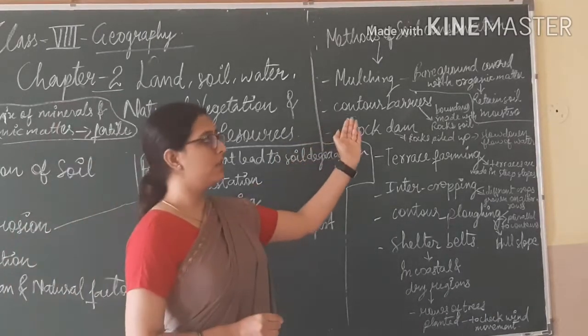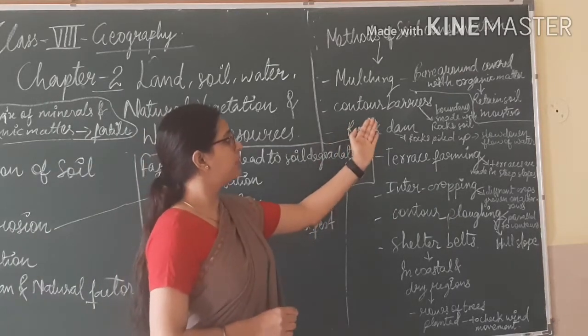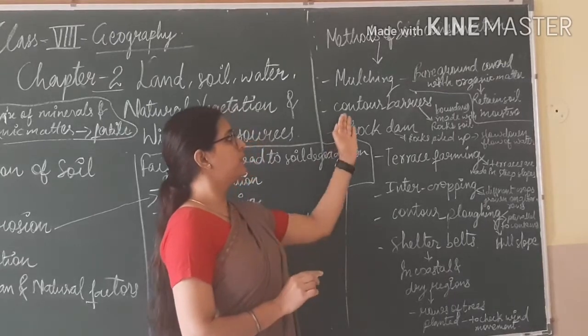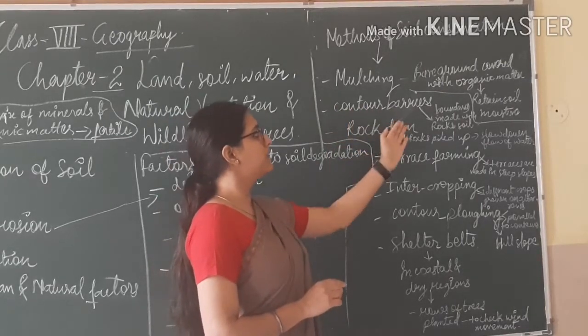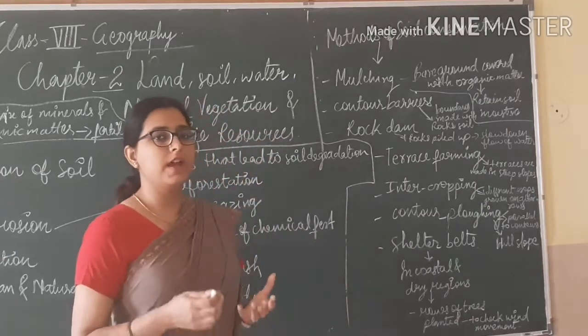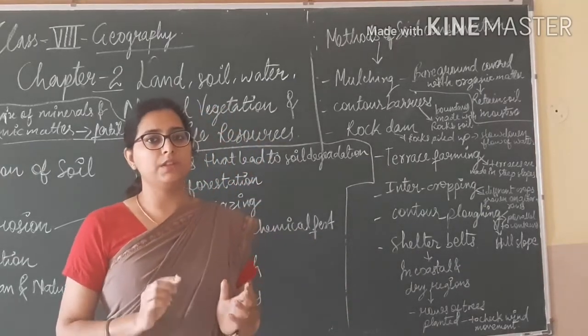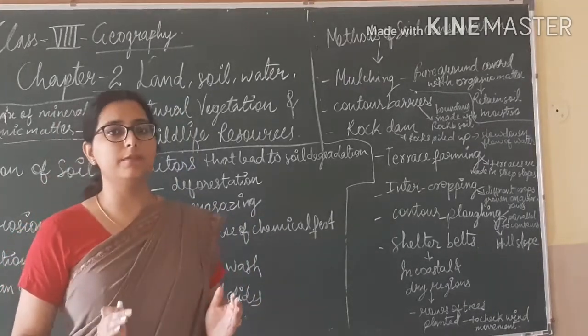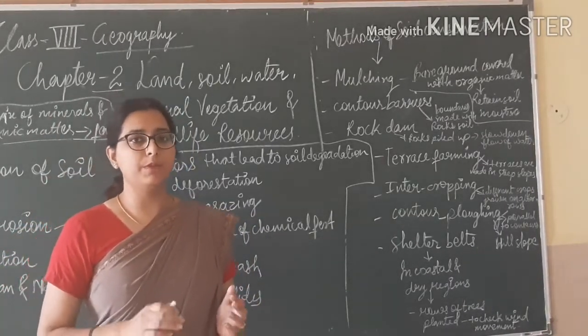Now the second method is contour barriers. What is contour barriers? Contour means the outer surface of anything. So contour barrier means making boundaries with rocks and soils so that soil erosion can be prevented and water can be retained.